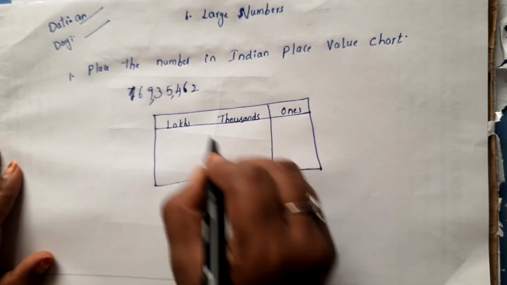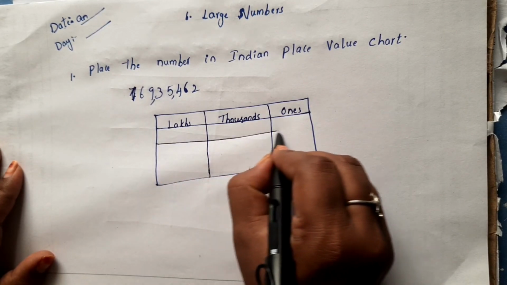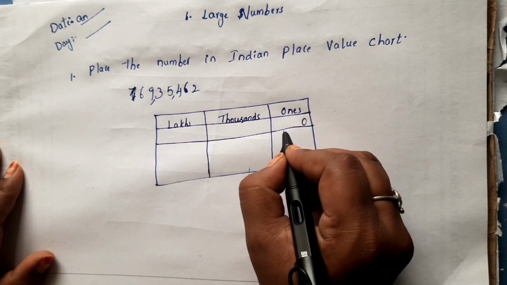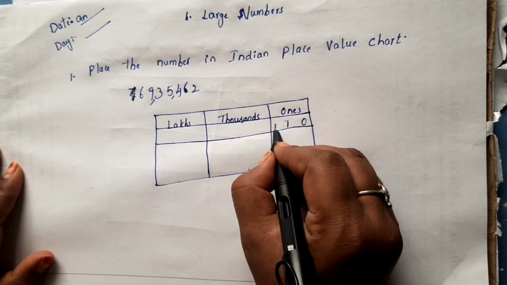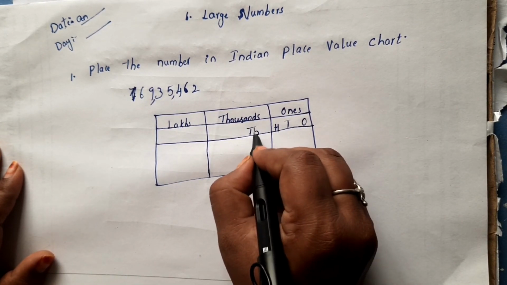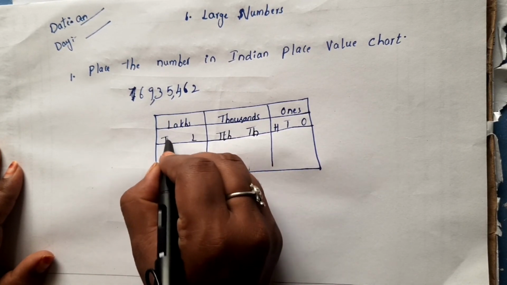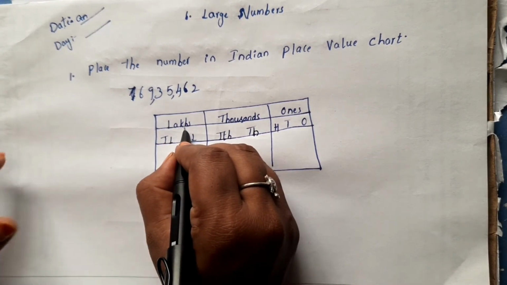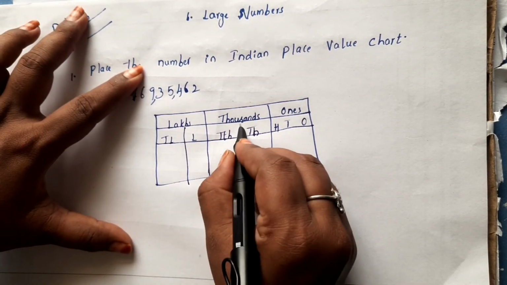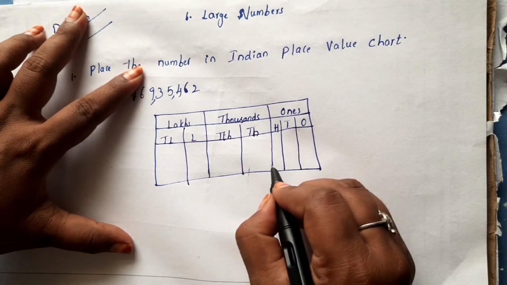Now these periods are divided into place values: ones, tens, hundreds. This one is thousands and ten thousands, and this one is lakhs and ten lakhs. So again draw the line here in between. After that, place the number.